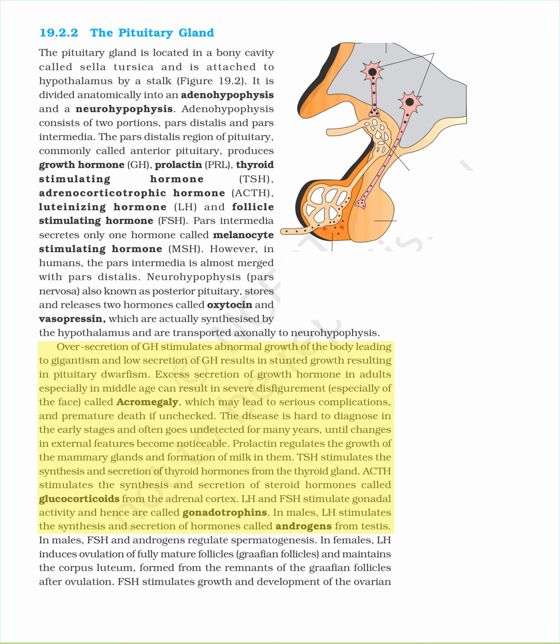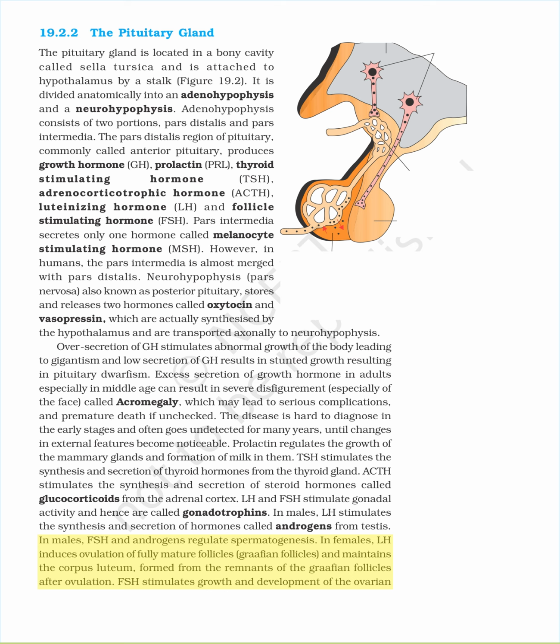ACTH stimulates the synthesis and secretion of steroid hormones called glucocorticoids from the adrenal cortex. LH and FSH stimulate gonadal activity and hence are called gonadotrophins. In males, LH stimulates the synthesis and secretion of hormones called androgens from testis. In males, FSH and androgens regulate spermatogenesis.